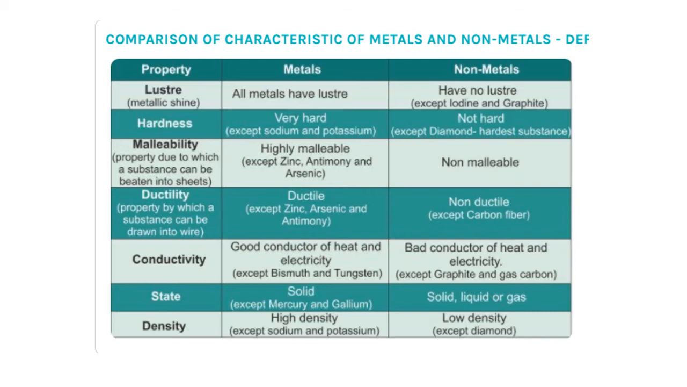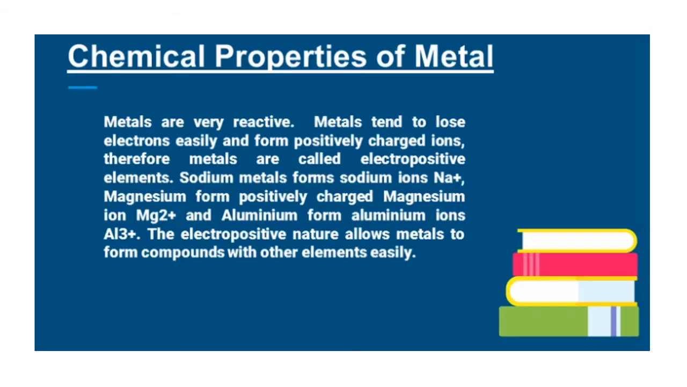Chemical properties of metals. That means how metals react with other elements or compounds or acids and so on. Metals are very reactive. If you remember, when we learnt about the periodic properties of elements, we said that metals normally have 1, 2 or 3 electrons in their outermost orbit. Hence, metals tend to lose electrons easily and form positively charged ions. Therefore, metals are called electropositive elements.